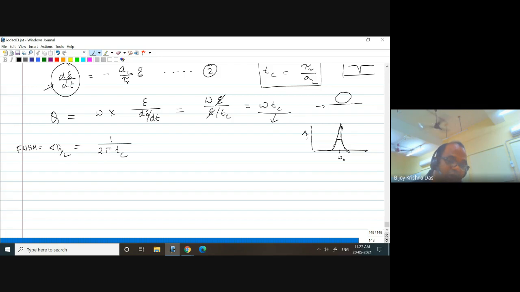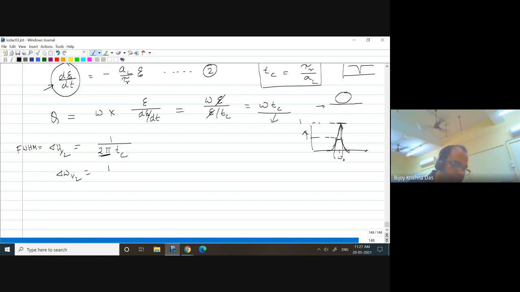FWHM means, if this is your normal maximum 1, then you come down to 0.5, and then you have this frequency and this frequency, omega 1 and omega 2. So omega 2 minus omega 1 will be your angular frequency full bandwidth, and the half is delta omega half. Basically 1 by Tc is nothing but delta omega half.